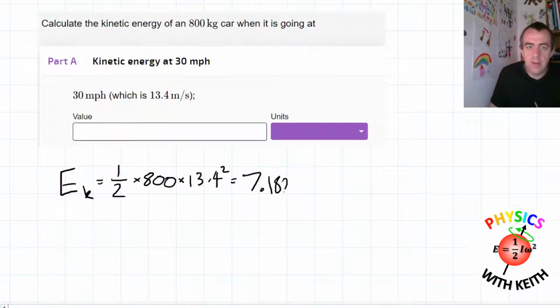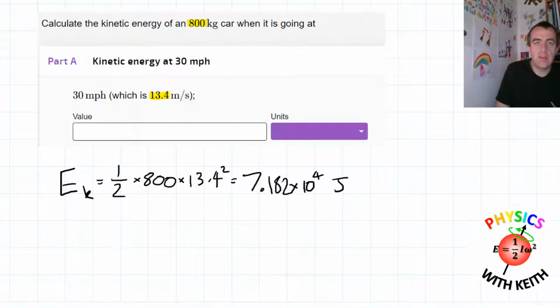7.182 times 10 to the 4, and the unit will be joules. Now we need to choose the number of significant figures. So if we look at the data, this number here is 3 significant figures, this number here is 3 significant figures, and so we give our answer to 3 significant figures. 3 significant figures rounds to 7.18 times 10 to the 4.